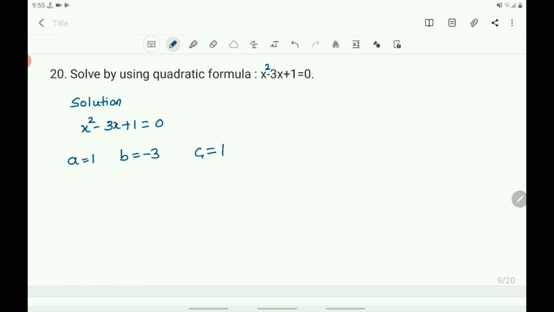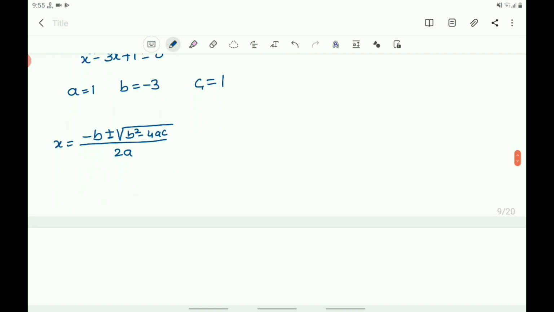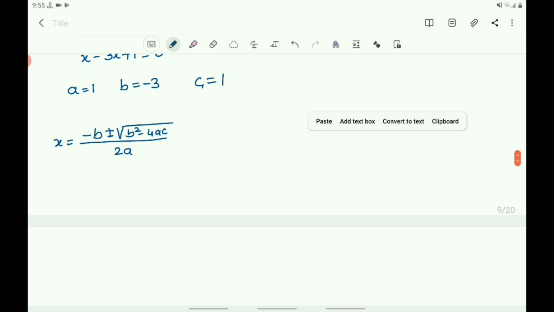What is the formula here? x equals minus b plus or minus root of b square minus 4ac, by 2a. Now substitute the values of a, b and c in this quadratic formula. It is the formula to find the roots of the quadratic equation ax square plus bx plus c equals 0.